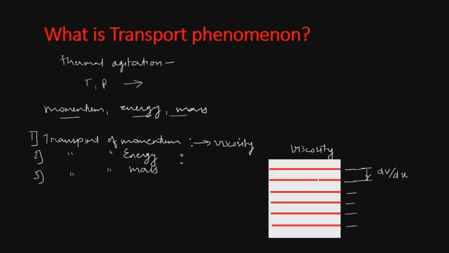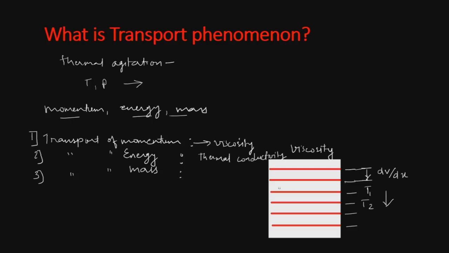These different layers of gas which are shown here may be at different temperatures. Due to this, the molecules at a higher temperature will have greater energy, and to bring about the steady state, the molecules will transfer energy from the higher energy molecules to the lower energy molecules, or from high temperature to low temperature. This energy is in the form of heat, and it gives rise to the phenomenon of thermal conductivity. So then we have here thermal conductivity.